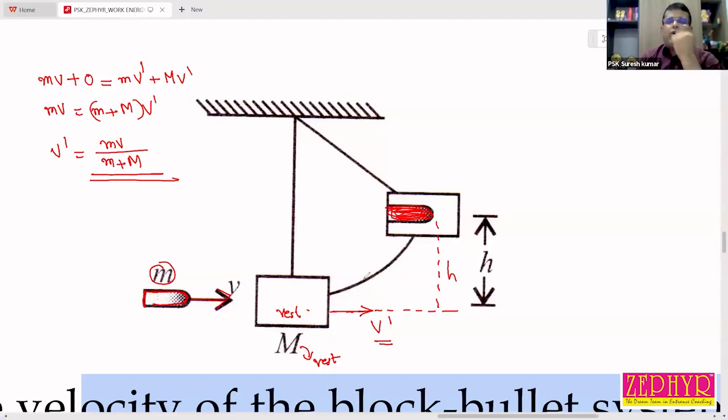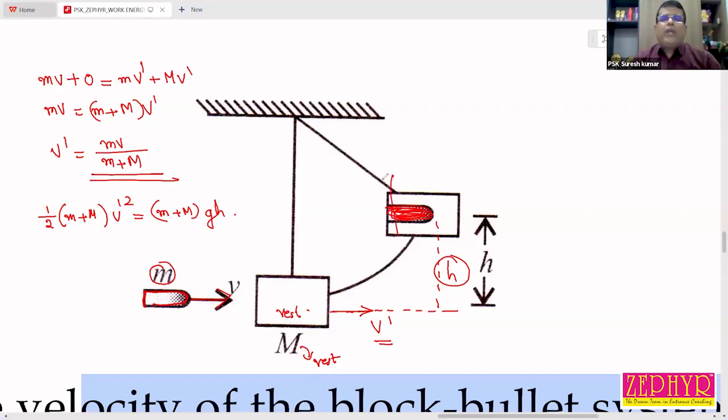Using this velocity or this kinetic energy, the system rises to a height h. Then we can apply the law of conservation of mechanical energy. According to it, half into m plus M, the combined mass, into v dash square, where v dash is the velocity immediately after collision, is equal to m plus M into gh.